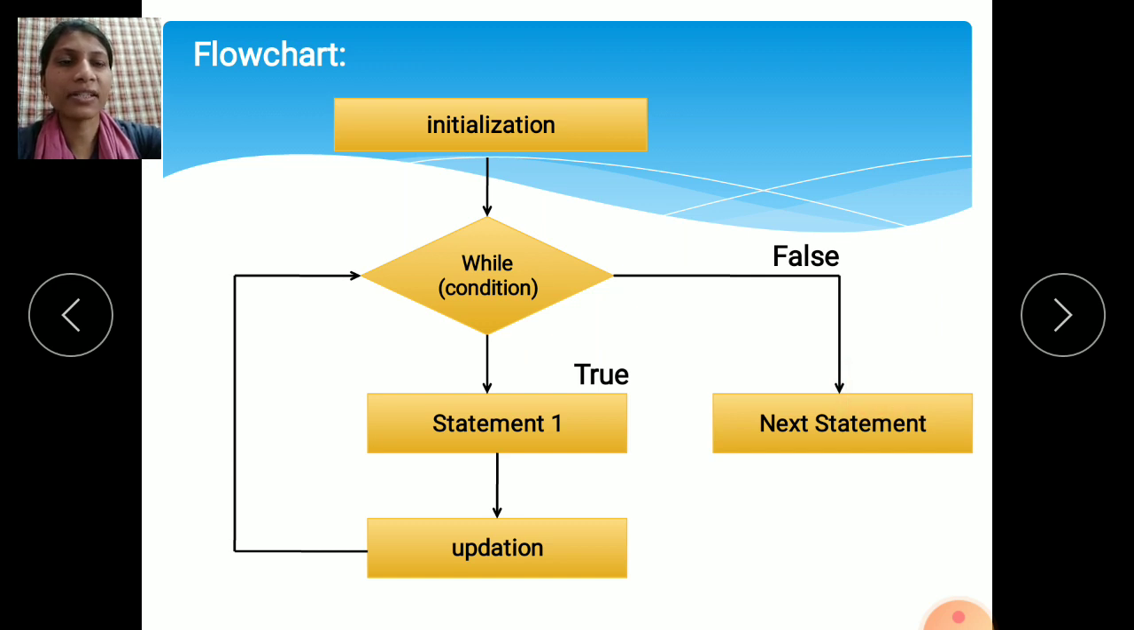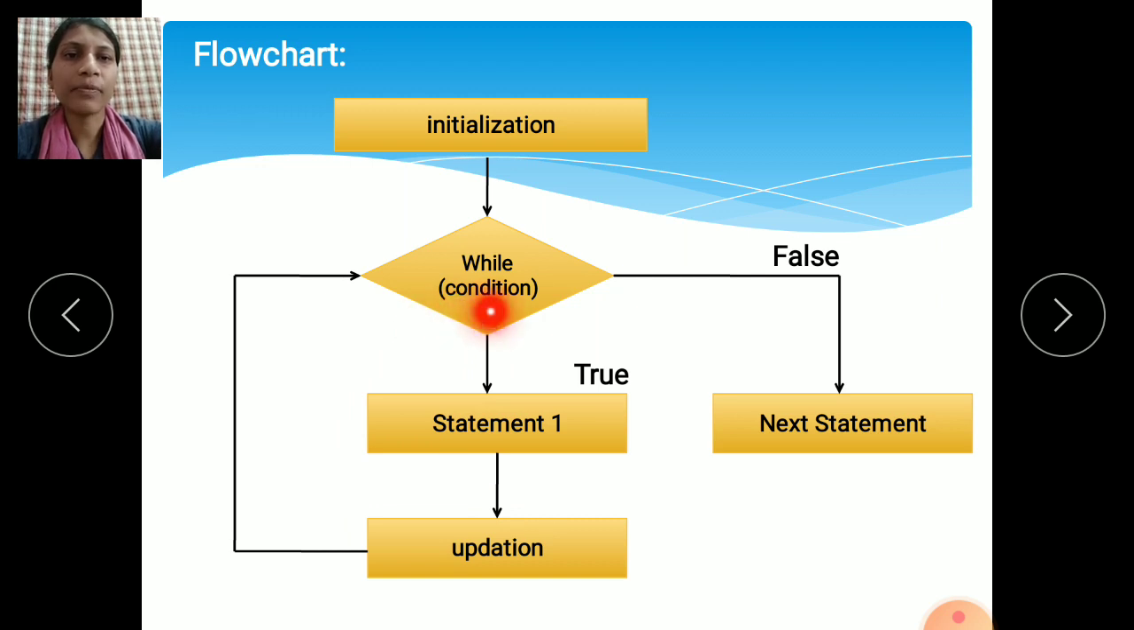Then the next statements are executed, or stop the program. This is called a while loop. Loop means some set of instructions is executed again and again. This is called a loop.